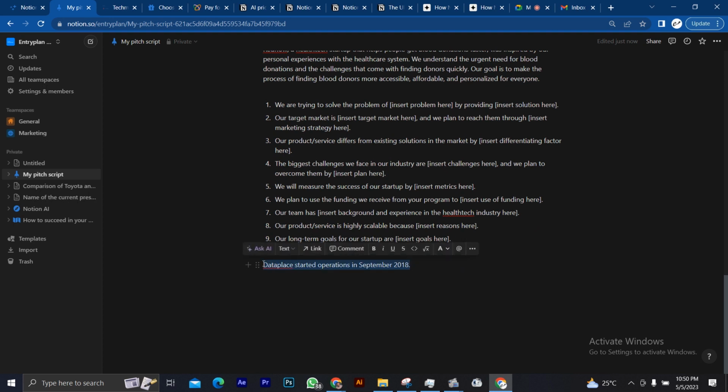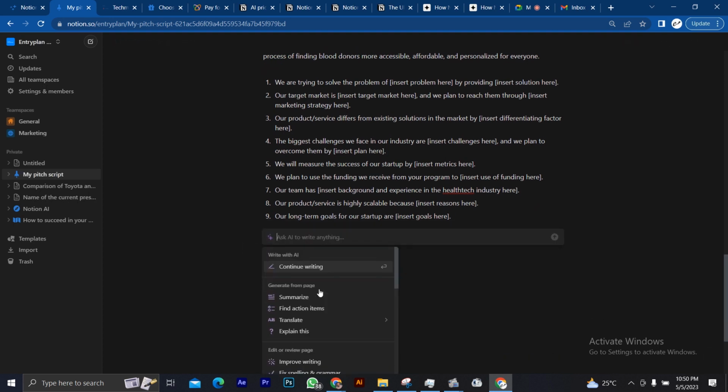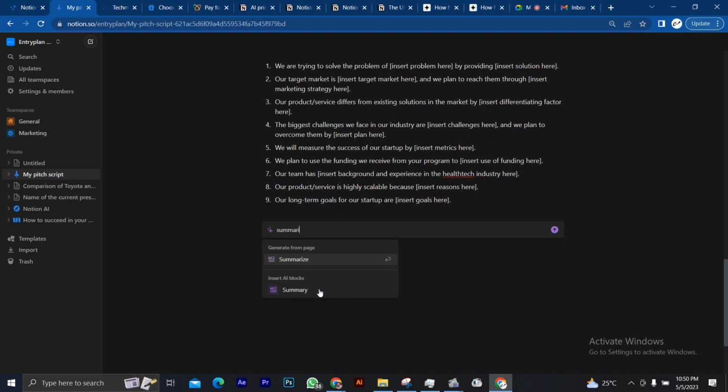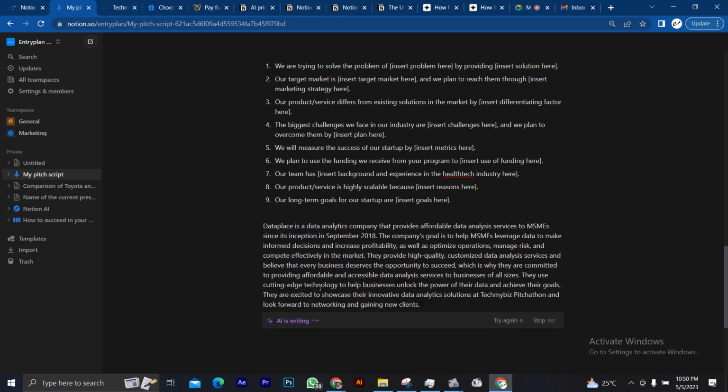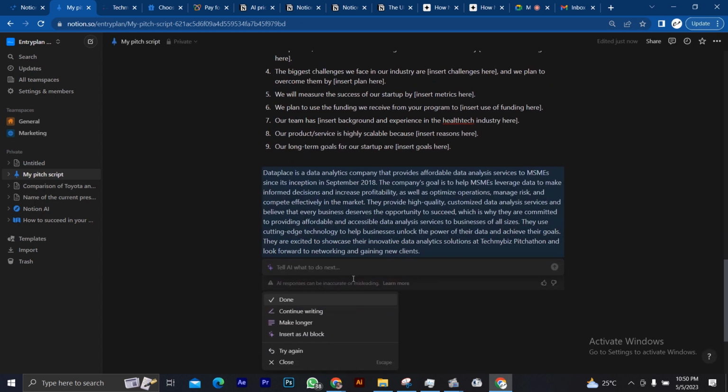Let me ask Notion AI to summarize what data place is all about. Data place, this summary is too long. Make it shorter.